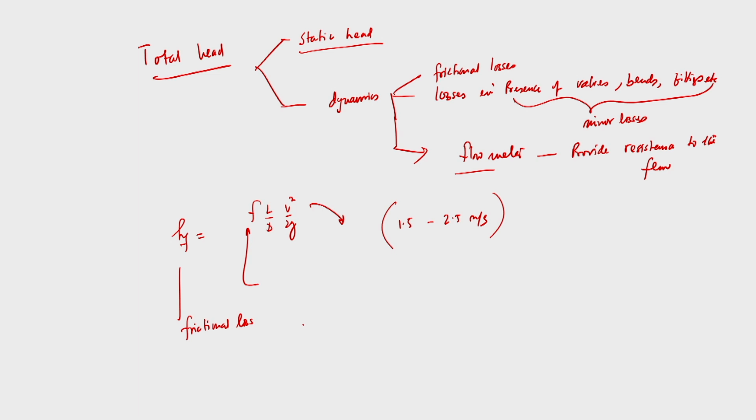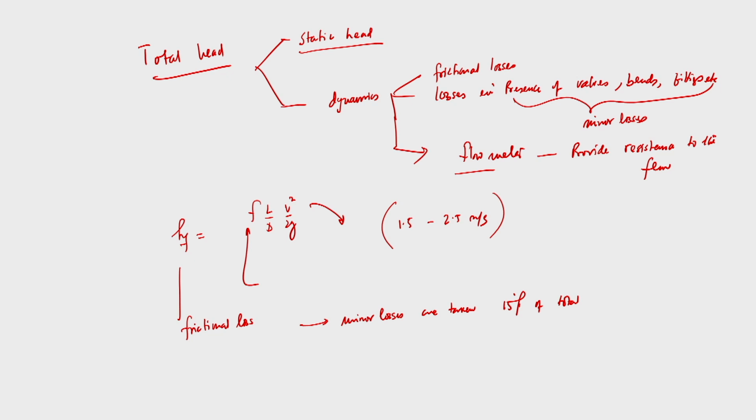But sometimes these minor losses are taken as 15% of the total head loss, and this is not a very bad assumption.